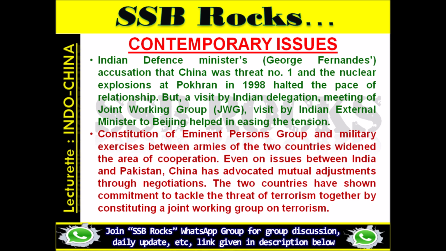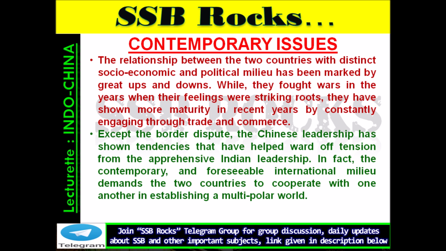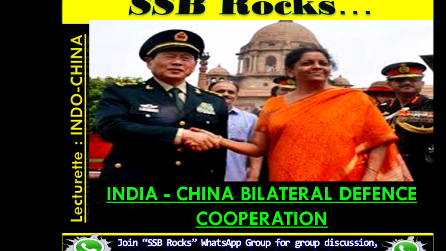The relationship between the two countries, with distinct socio-economic and political milieus, has been marked by great ups and downs. While they fought in the years when their feelings were striking roots, they have shown more maturity in recent years by constantly engaging through trade and commerce. Except for the border dispute, the Chinese leadership has shown tendencies that have helped ward off tension from the apprehensive Indian leadership. In fact, the contemporary and foreseeable international milieu demands the two countries cooperate with one another in establishing a multipolar world.